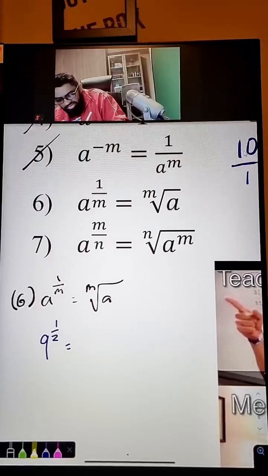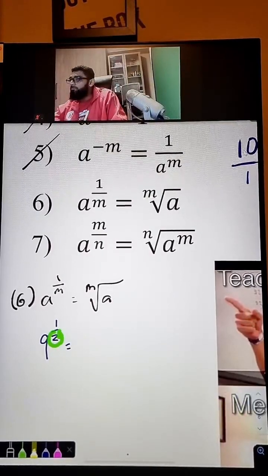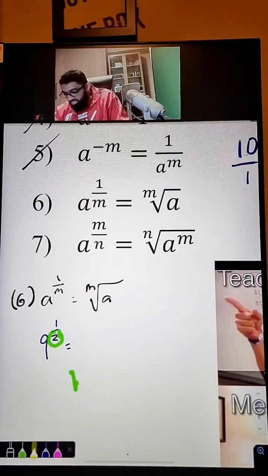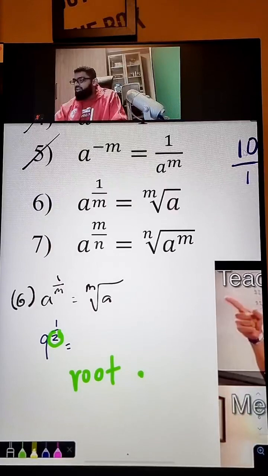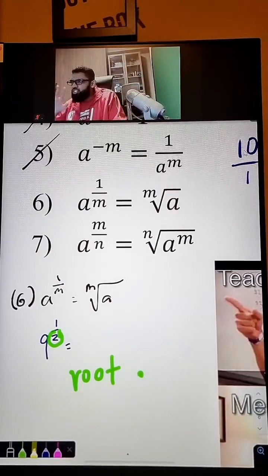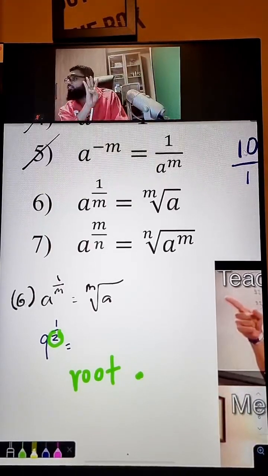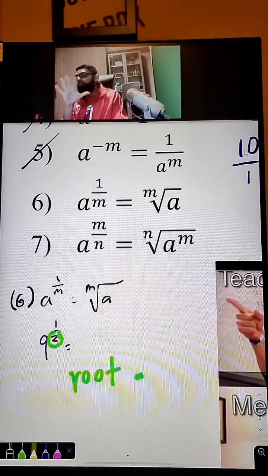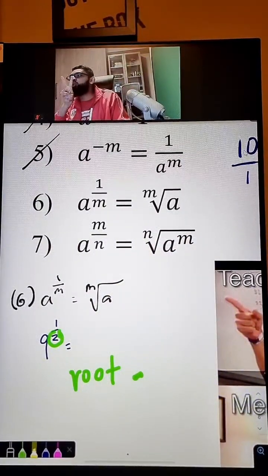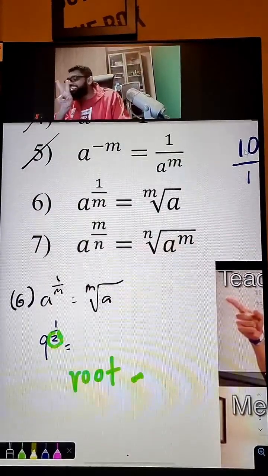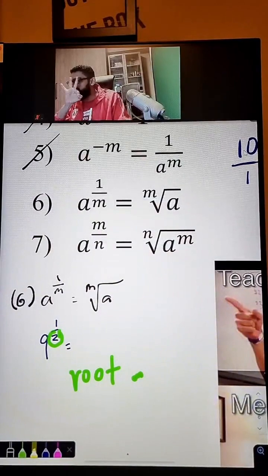The denominator will tell you what type of root it is. Is it a square root? Is it a cube root? Is it a fourth root? Is it a fifth root? If you see 2 there, the denominator, that means it's a square root. Square means 2. If you see a 3 in the denominator, that means it's a cube root.